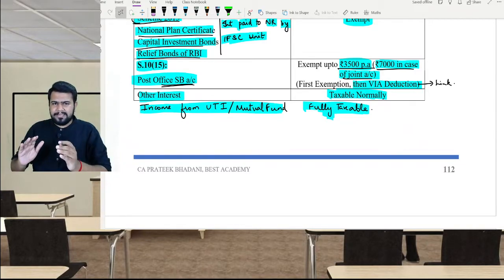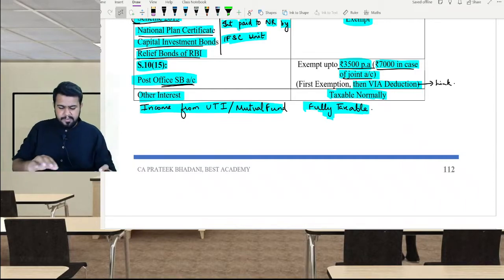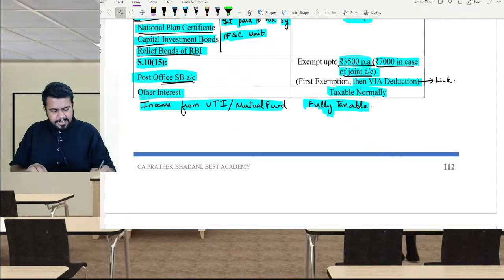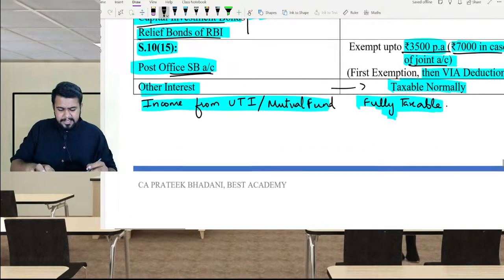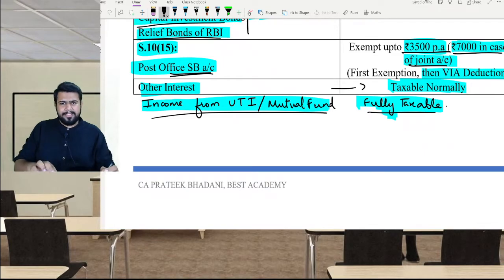Firstly, you claim the exemption. Then the balance amount is taxable. On this amount you can claim the deduction under 80TTA or 80TTB as the case may be. Now all the other interests are taxable normally, and since income from UTI mutual fund is no longer exempt, it is also fully taxable.